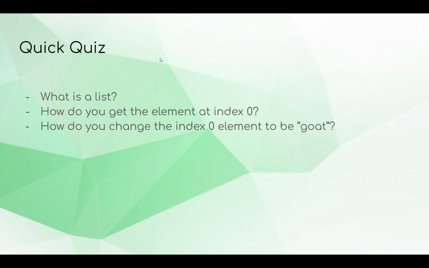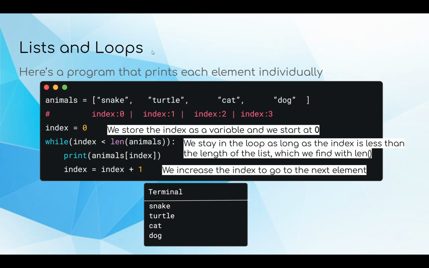So a quick quiz, just to make sure you know how to do these things. What is a list? What do we use it for? How do you get the thing at index 0 if we want to access that variable? And if you wanted to change that element to be goat, the string, how would you do that? If you don't know any of these, just look it up or go over my explanation again.